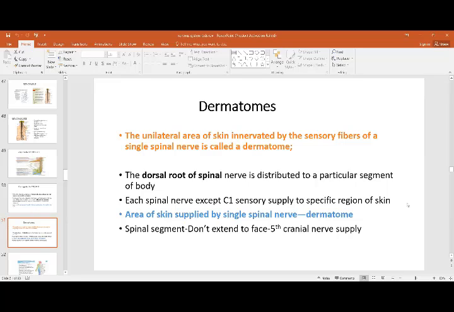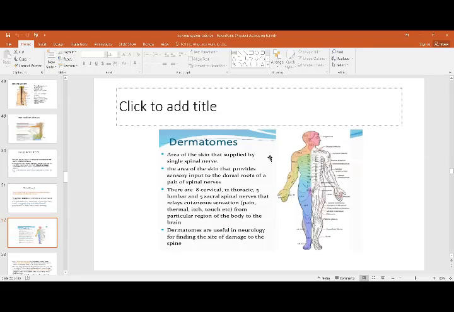The sensory area of the skin which is supplied by one spinal nerve is called a dermatome. The spinal segments don't extend to the face; the fifth cranial nerve supplies that. See this area of the skin that is supplied by a single spinal nerve. You can see all these individual nerves, the area of skin that provides sensory input to the dorsal roots of the pairs of spinal nerves.